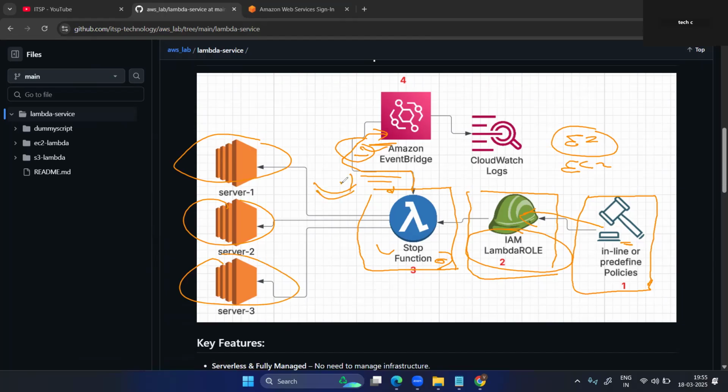I am going to show you how to do it. I'm going to prepare one application kind of thing. First, I will start the instances manually and stop them by using a Lambda function. So let's go inside our AWS account.